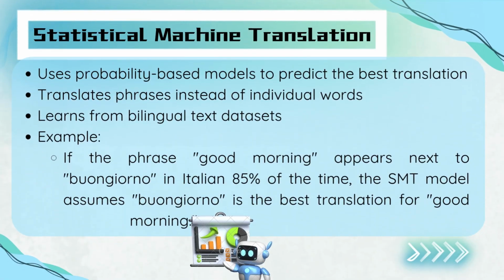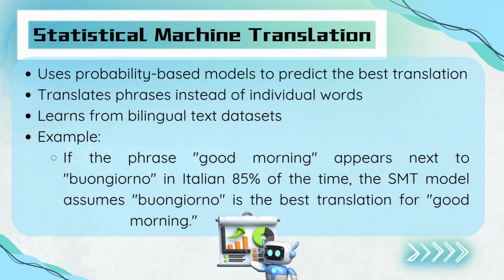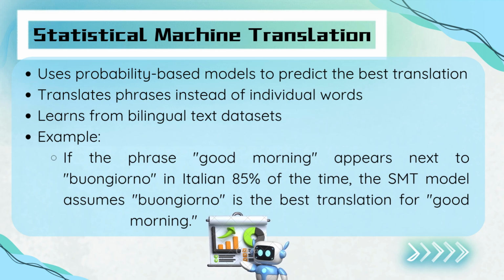Next, we have statistical machine translation, or SMT. Unlike RBMT, which relies on rules, SMT predicts the best translation using probability-based models. It examines massive bilingual datasets and translates phrases rather than individual words. For example, if the phrase "good morning" appears next to "buongiorno" in Italian 85% of the time, the SMT model assumes "buongiorno" is the most accurate translation. While SMT improved translation fluency, it still lacked deep understanding of sentence structure.